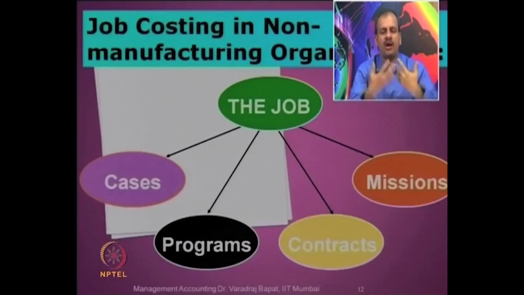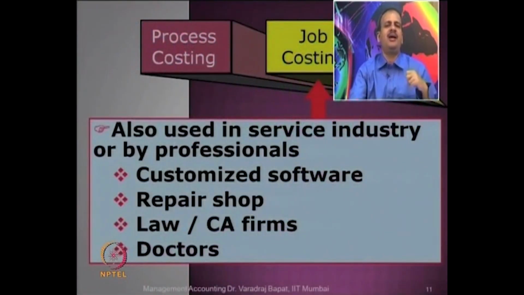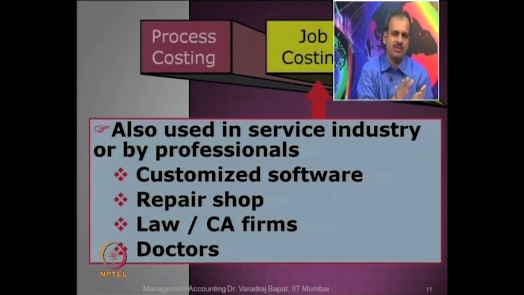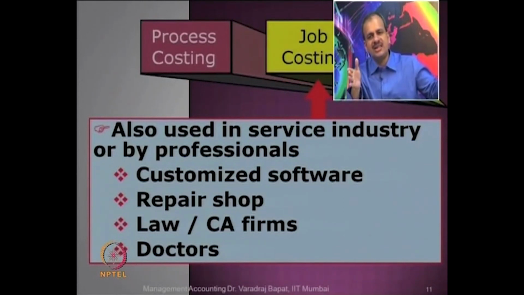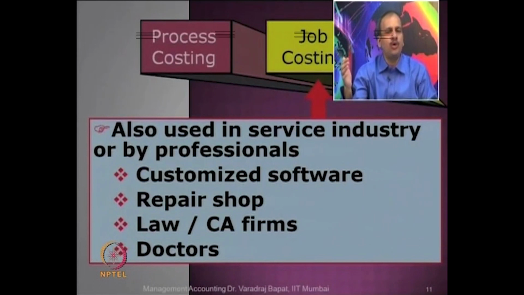Now before going further, what is the advantage or disadvantage of job and process costing? Can you think of the advantage? In process costing, what happens? It's mass produced, so relatively the cost comes down. It is not for one customer. Secondly, the costing becomes easy because there is no one-to-one link. You just account for the inputs, then you get the total cost. You can divide by the outputs to get the cost per unit of the output.